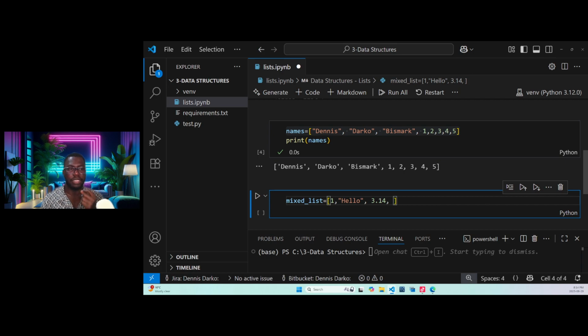Okay, when we say boolean, it's either true or false. So let's use true.